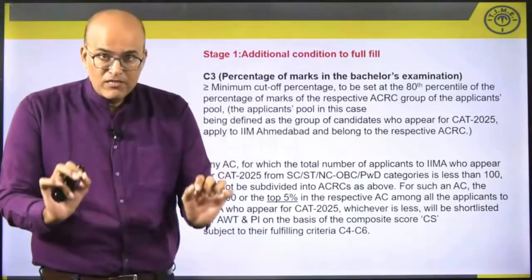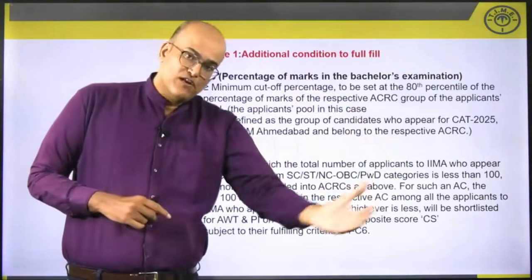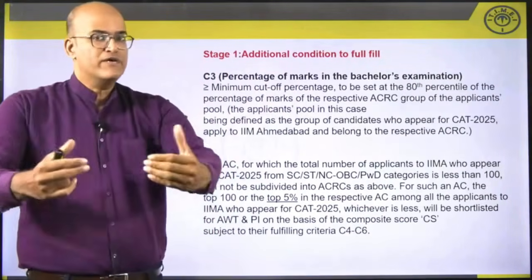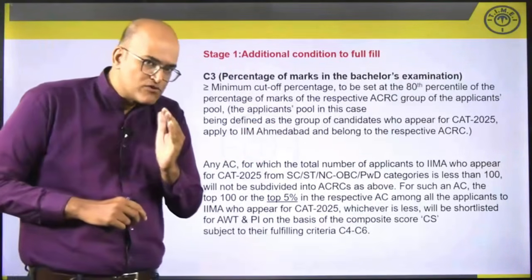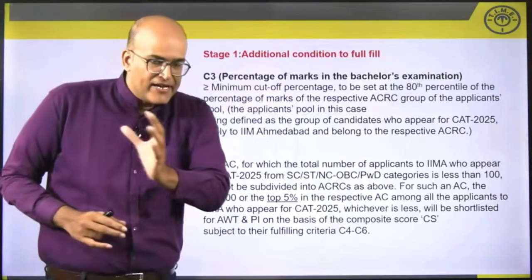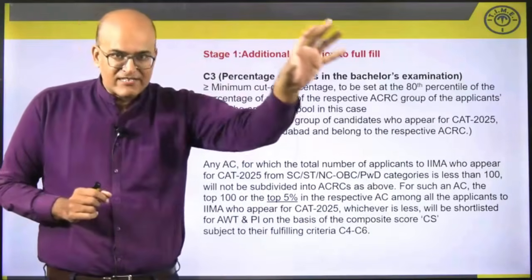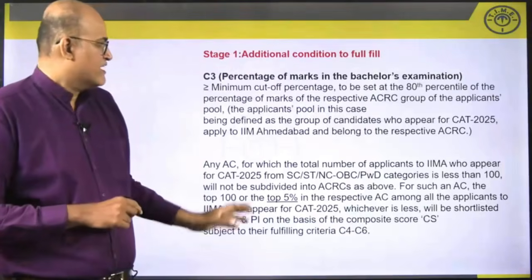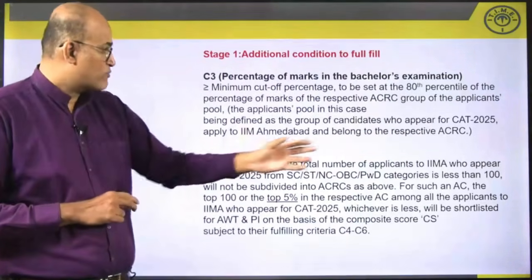So if you clear all these 3, and of course you fall in the cream of your group, top 100 or top 5%, then you will be called for interview. Now, in case in any of those 5 groups, AC1, AC2, AC3, AC4 and AC5, the minimum number of people that they desire to call for interview is not met, all right, that means the number of people is less than 100, then what will they do?